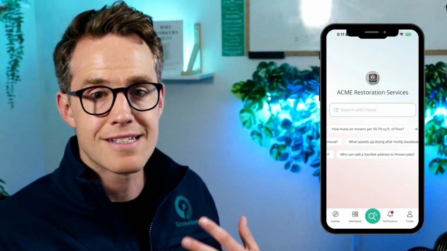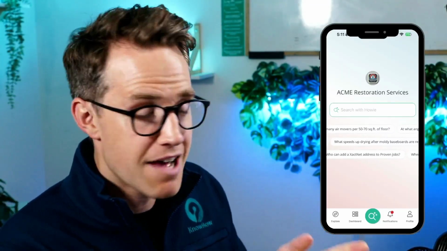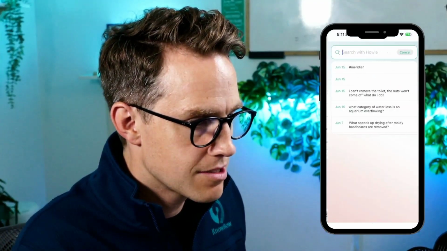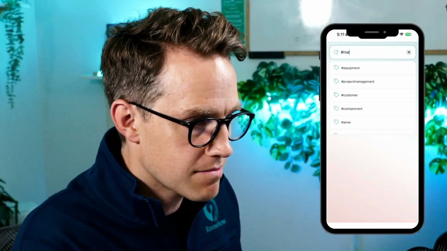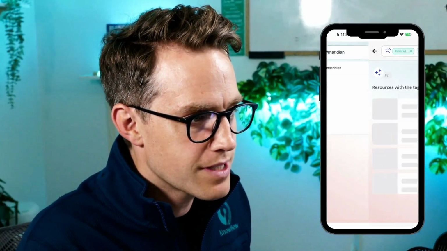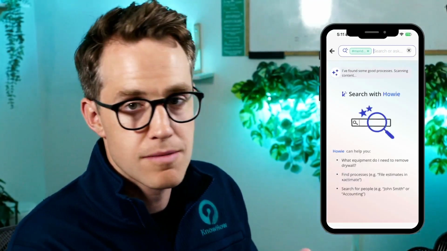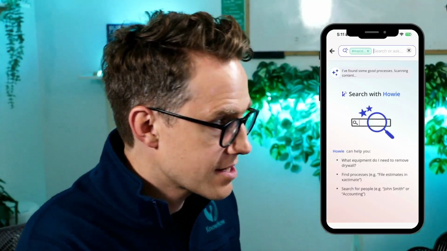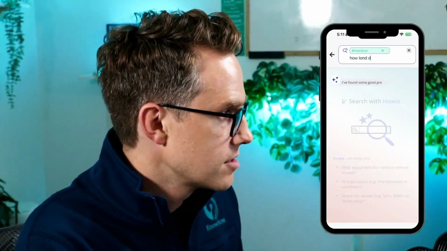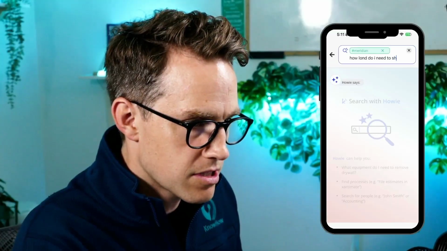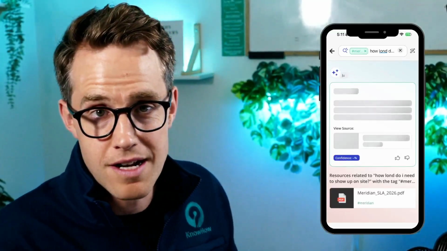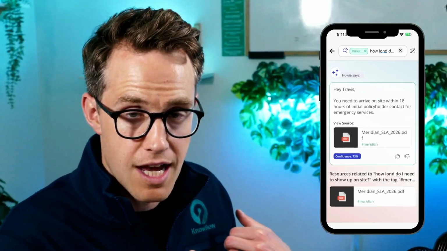And what I can do is I can just ask any question that I might have about the specific Meridian SLA. And so what I'm going to do is type hashtag Meridian here. That's going to filter my search by only content that's tagged with Meridian. So now I can ask a question like, how long do I need to show up on site? I phrased that poorly, but basically what I'm asking is, how long after the loss comes in do I need to show up?